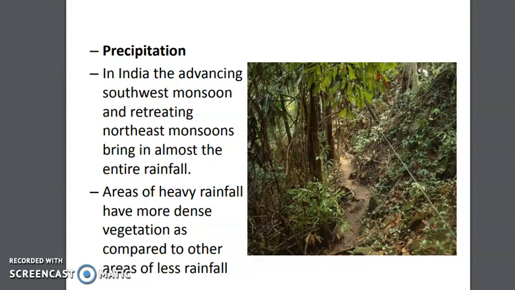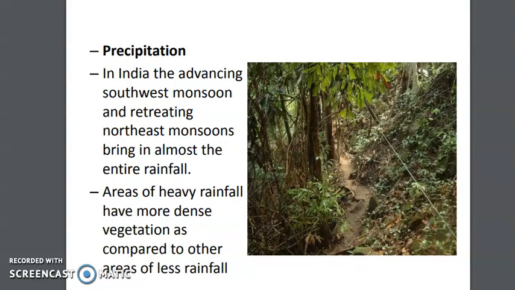We know the meaning of precipitation. Precipitation means the sum total of the rainfall, snowfall and all. Now in the case of precipitation, we know India is totally dominated by the monsoon rainfall. But we know that the monsoon is not evenly distributed in our country. Some places get a very high amount of rainfall, some places have less. And if you notice carefully, you will see that the places where the amount of rainfall is more, the amount of vegetation is more compared to those places where less rainfall occurs. So we can say that precipitation is another factor.